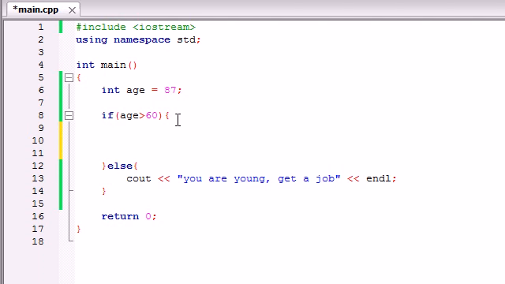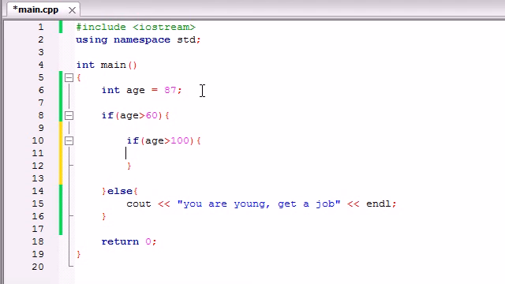So we're saying, alright, what if I wanted to do something like this? What if not only I wanted to check if they were over 60, but if they were over 60, I wanted to check if they were over 100. So let's go ahead and do that. What I want to teach you guys now is that inside if statements, instead of just running simple lines of code, you can also put additional if statements. This is called nesting if statements. So let's say if, and remember, this code is only going to run if the user is over 60. So now we want to test if the user is over 100, and then we're going to write